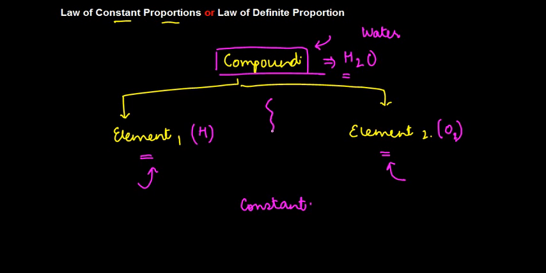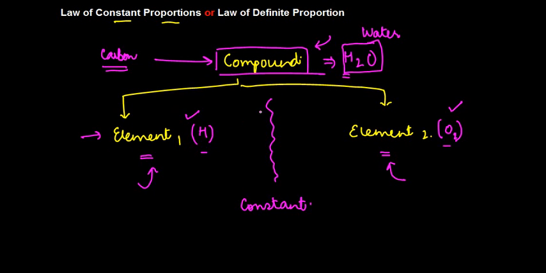This law says it is a proven law that whenever you consider H2O or water, it can be formed only from a set of common elements, which is hydrogen and oxygen. You cannot take carbon and form water.